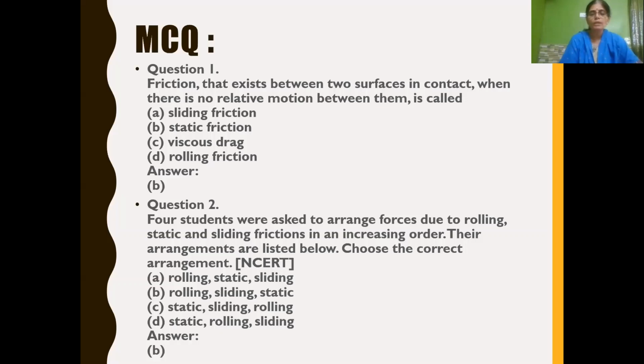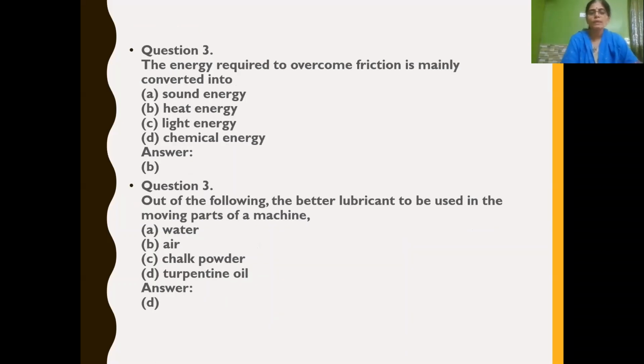So here rolling, sliding and then static. So the option B is correct. Now next one, the energy required to overcome friction is mainly converted into dash. When you want to overcome friction, what type of energy is being converted to? Usually heat energy, isn't it? Even when you rub both your palms, you feel hot. It means the energy to overcome friction is converted to heat energy.